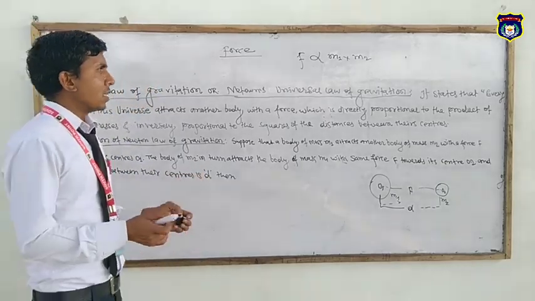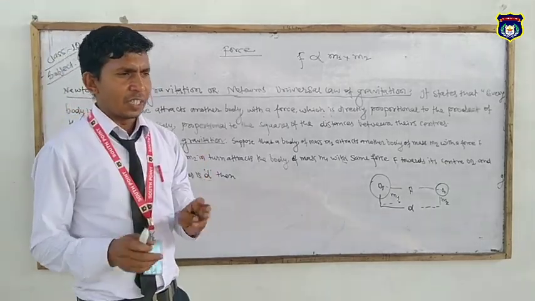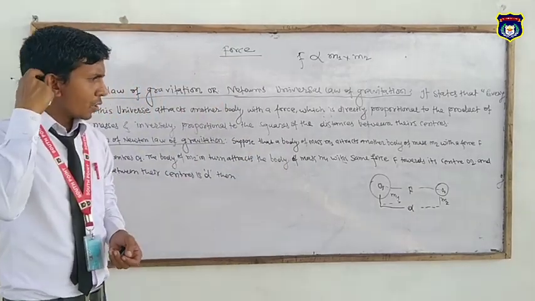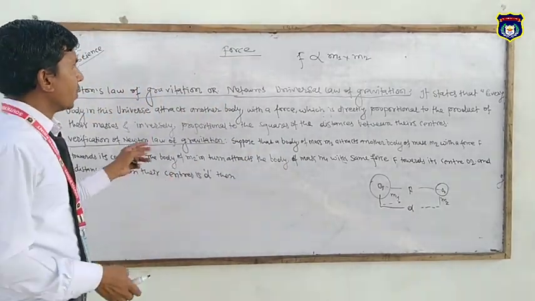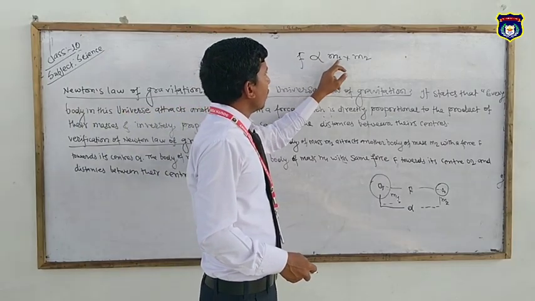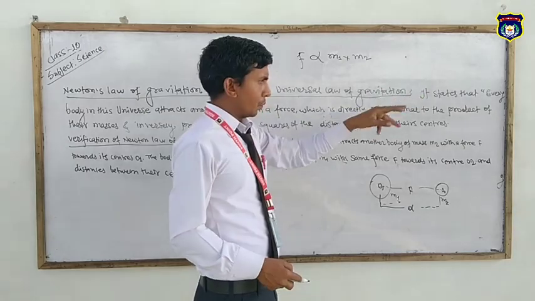It means the distance should be constant, for example 1 cm, always 1 cm, or 2 cm or any one. In that condition, F is directly proportional to m1 and m2.